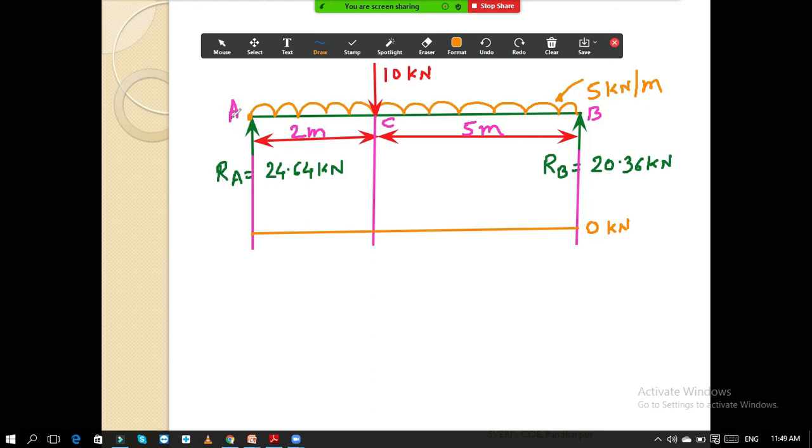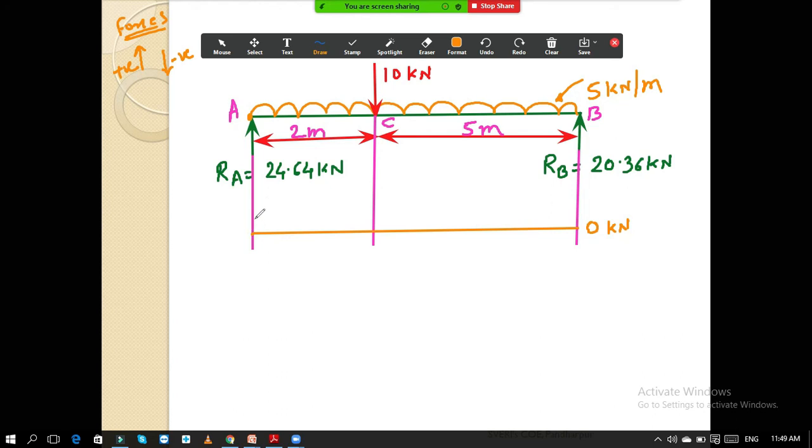Now you have started from this point A. When you start, you observe that there is an upward reaction, and that upward reaction is 24.64. You only have to remember two things: if the force or reaction is moving upward then it is plus, if it is moving downward then it is minus, in the case of forces. Now this force is moving up, so moving up means positive.